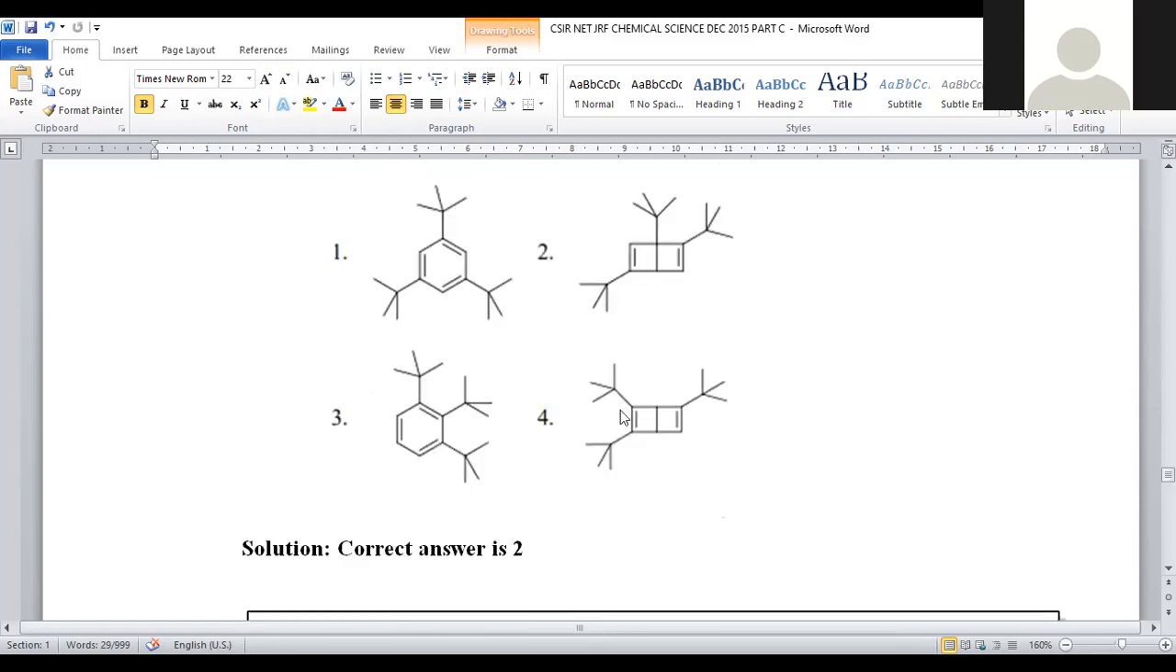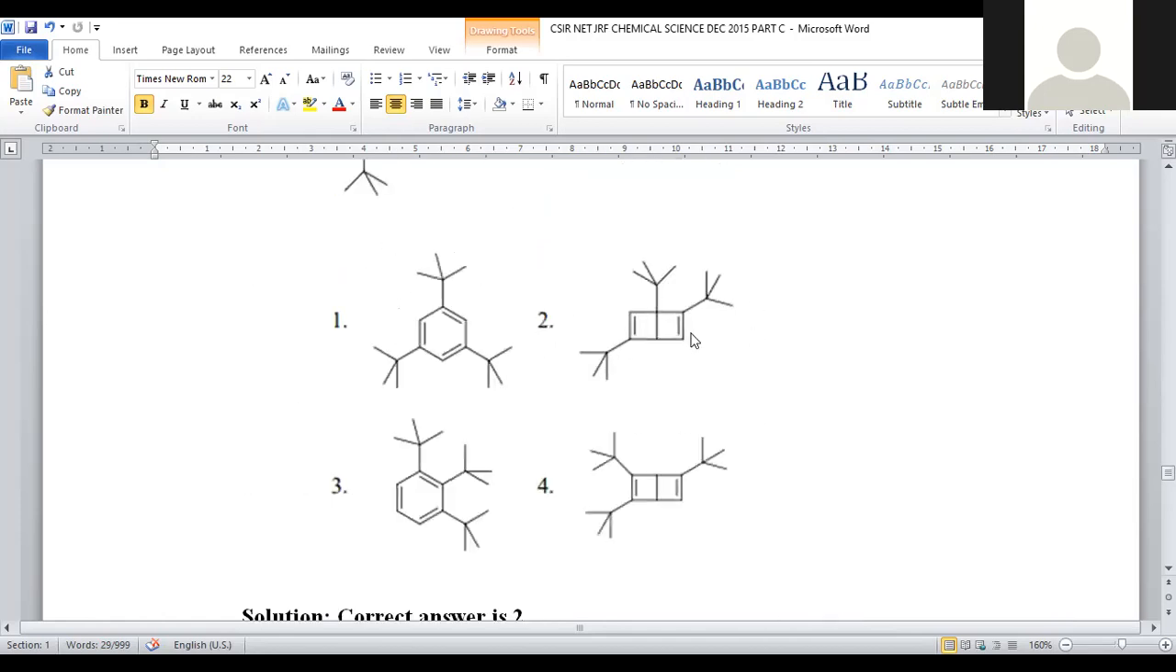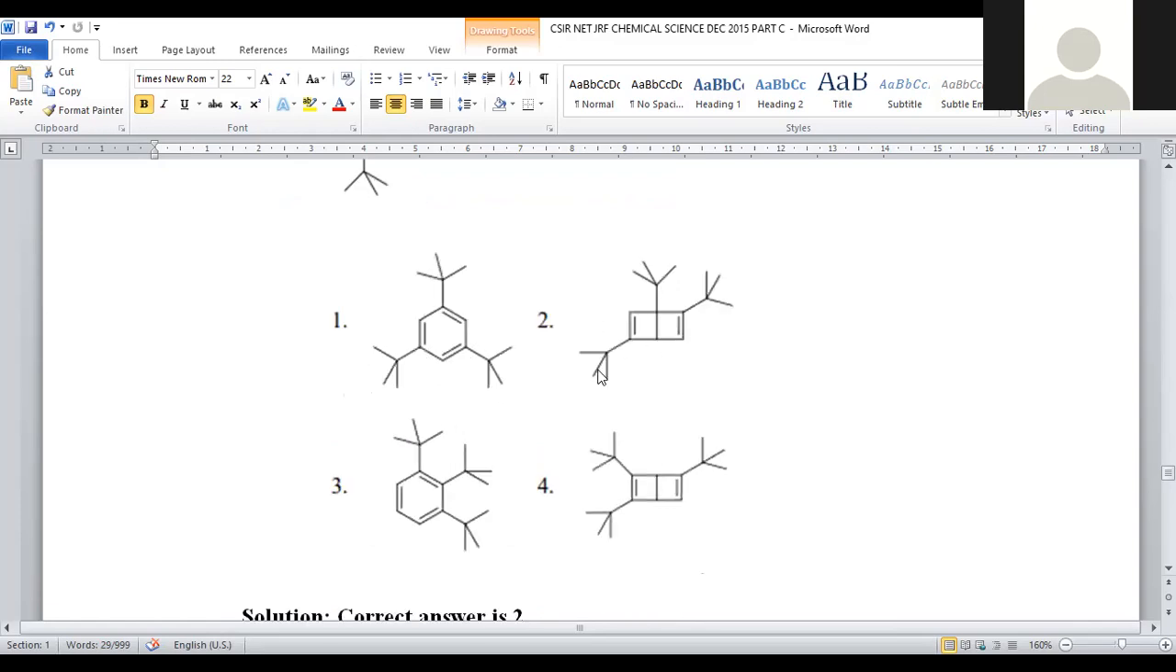In the Dewar form, here is the probable structure. So first and third are again Kekulé, which may not be possible. So here light irradiation photochemical transformations are possible, and it will be transformed into the Dewar. That is somewhat least stable, but a concerted mechanism is followed, and that will be converted into a Dewar structure in this manner. It is a kind of bicyclic system with a cyclobutene system, and the 3 tertiary butyl groups are present in these positions. That is given in option number 2. For question number 115, option number 2 is the correct answer.